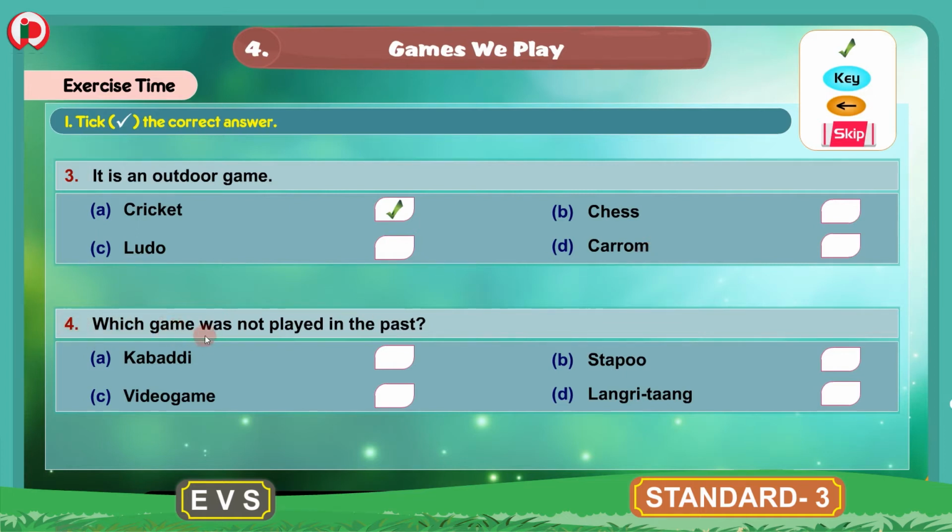4. Which game was not played in the past? And the options here are A. Kabaddi, B. Stappu, C. Video game, D. Langri Tang. So which game was not played in the past? The answer for this question is C, that is video game. We will put a tick mark here for option C, that is video game. Video game was not played in the past. This is about the first bit. Tick the correct answer. Now we will move to the next bit.